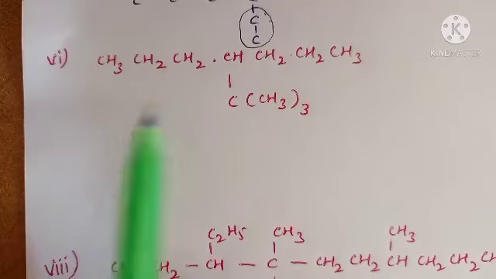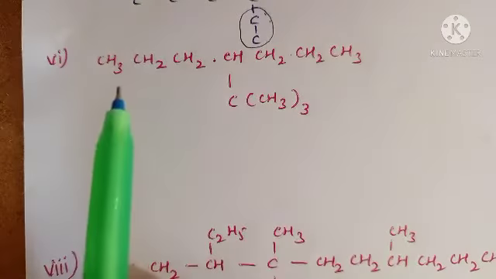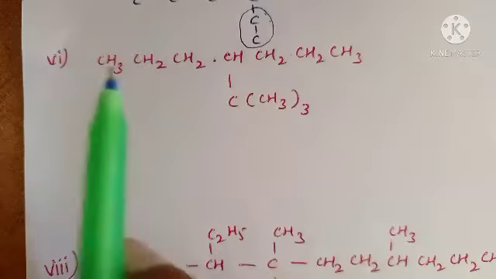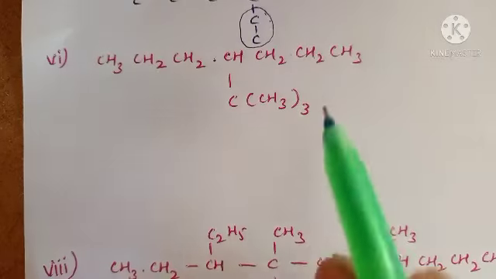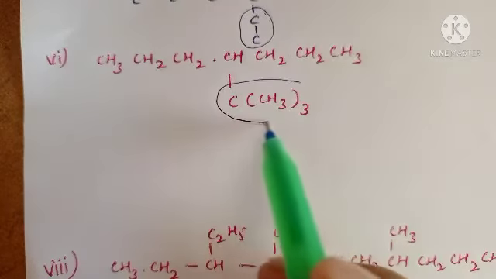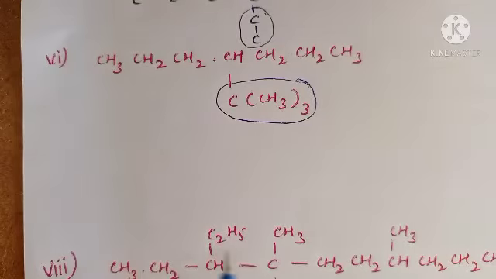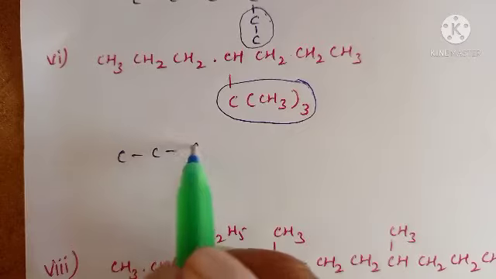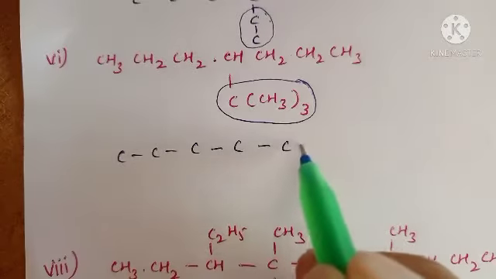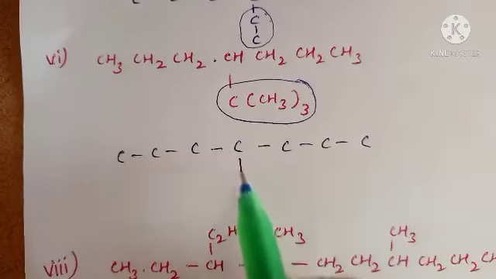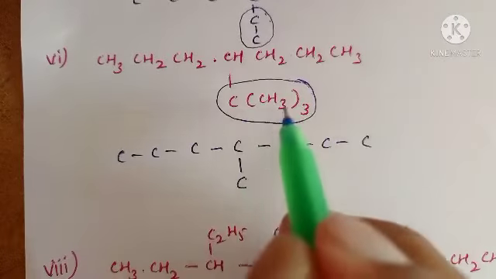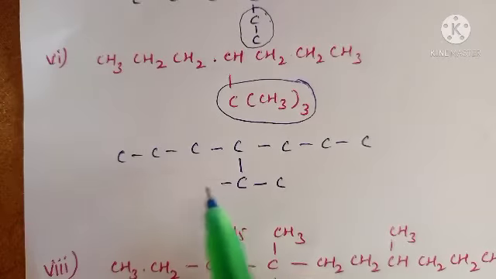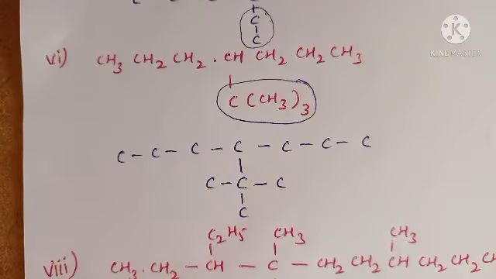Now check the second one; the others I have already given to you. Sixth one: how can you write the name of this compound? In this compound, actually, 1, 2, 3, 4, 5, 6, 7, 7 carbons in the long chain. And this one acts as a substitution. It is very clear. Now I will write the skeletal structure, the open structure, for this one. 1, 2, 3, 4, 5, 6, 7. At the fourth position, for 1 carbon, 3 CH3 groups are attached. See, 3 CH3 groups means 1, 2, 3.